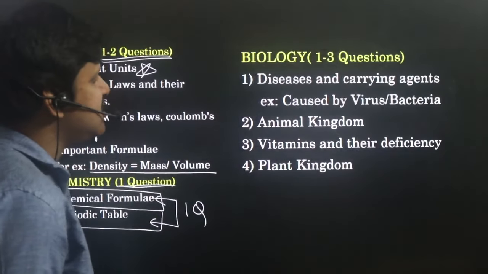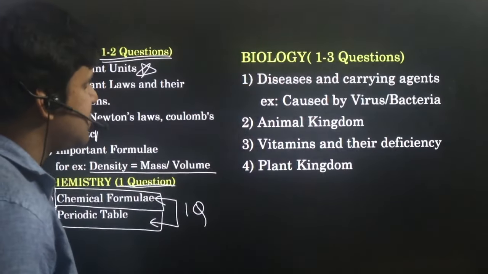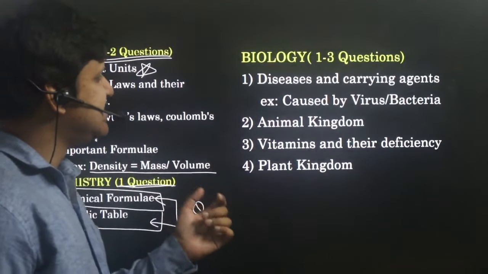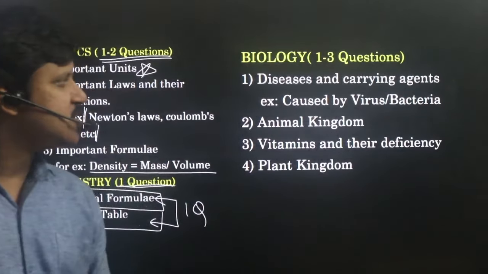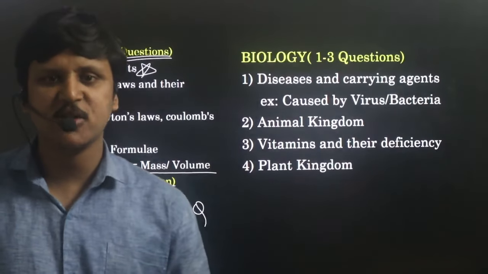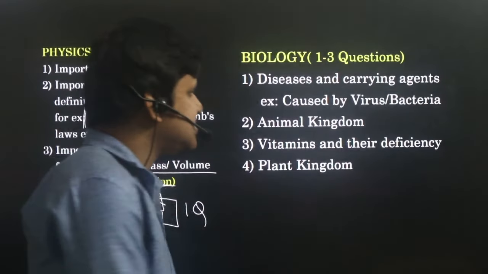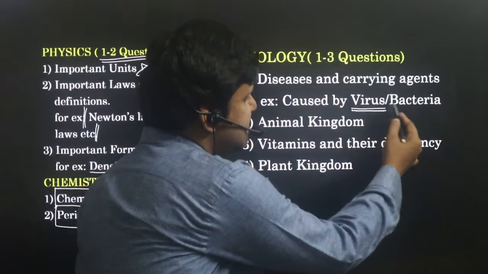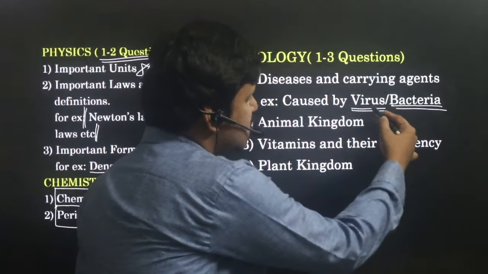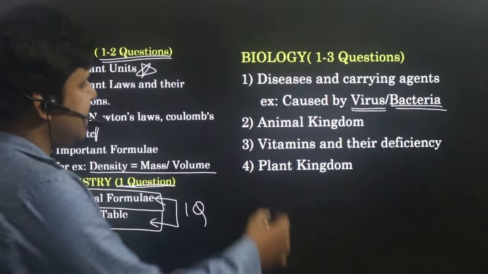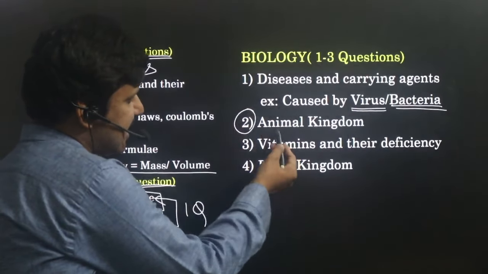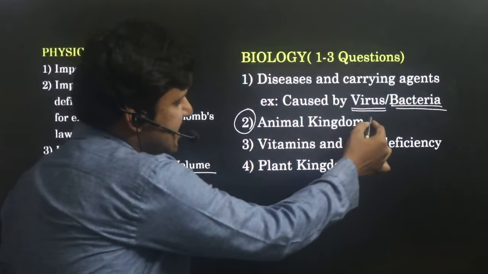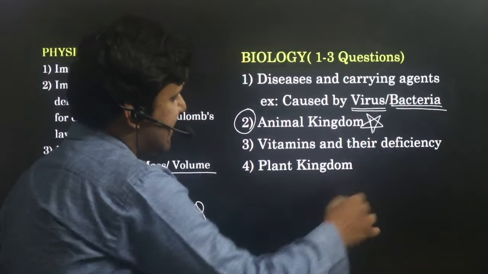Now coming to biology, in biology we have around 1 to 3 questions. The first one is diseases and their carrying agents. Diseases and their carrying agents is an important topic. For example, what are the diseases caused by viruses? What are the diseases caused by bacteria? Those two are important. Next, questions from the animal kingdom. Most commonly, in any exam, there will be questions from the animal kingdom.